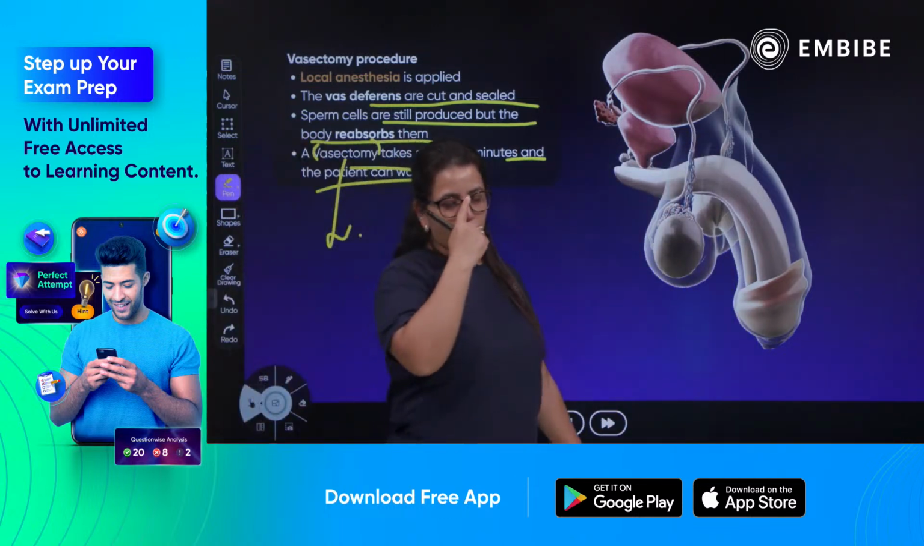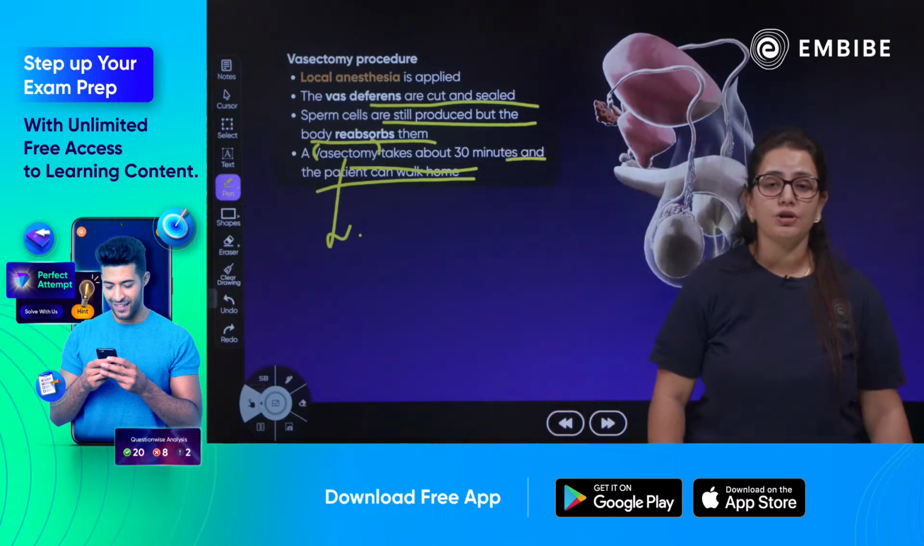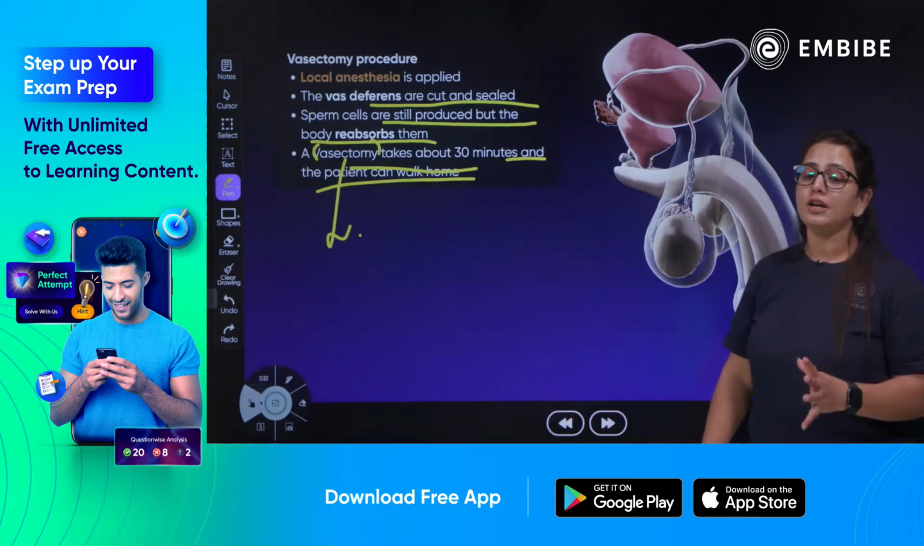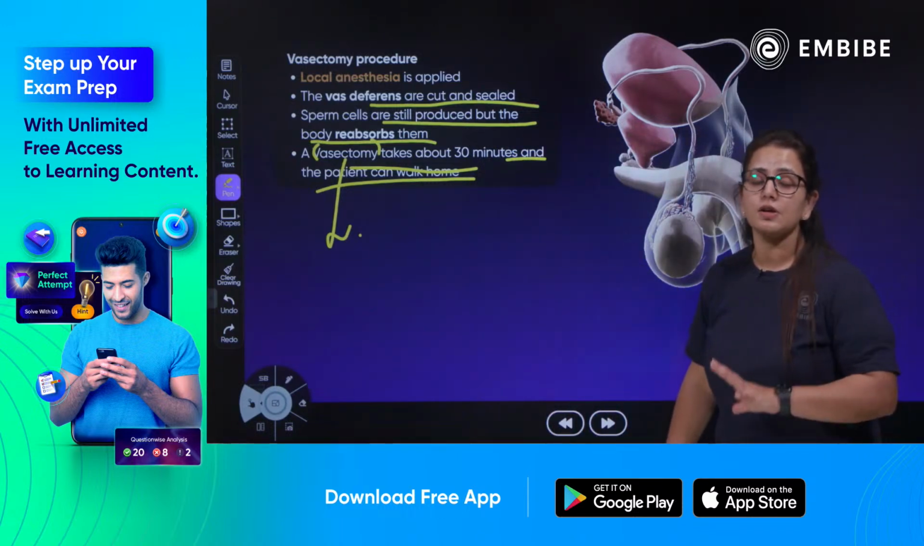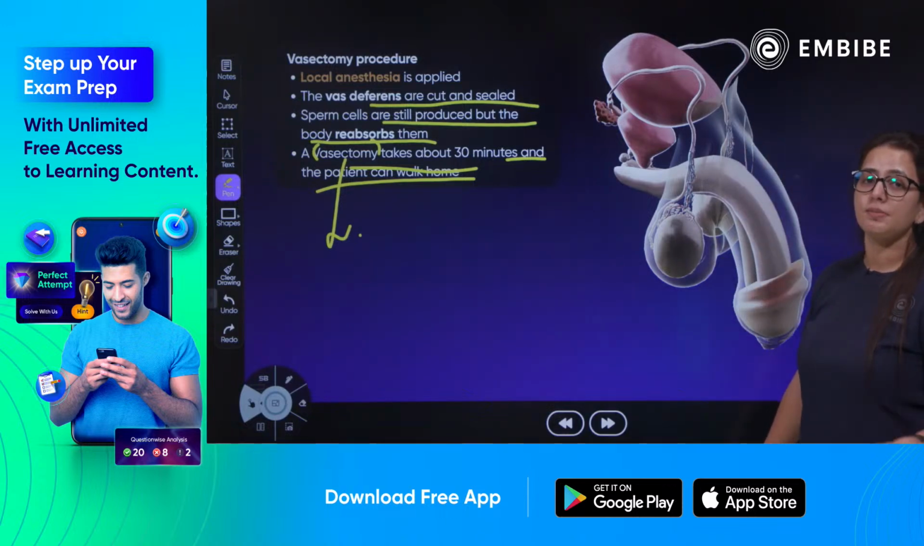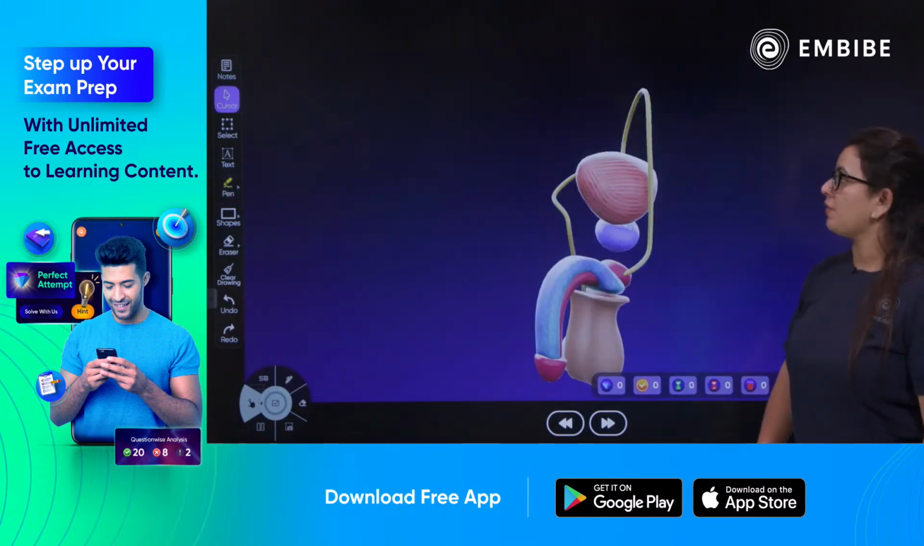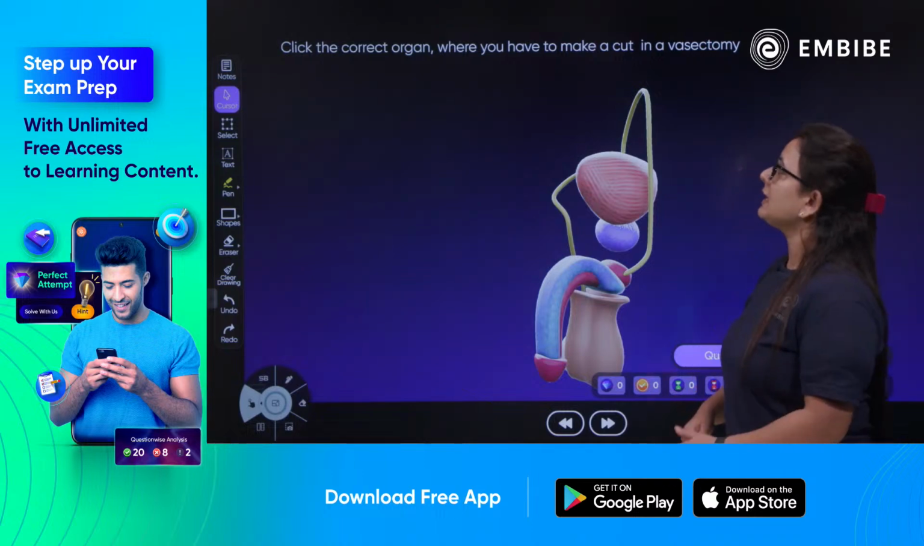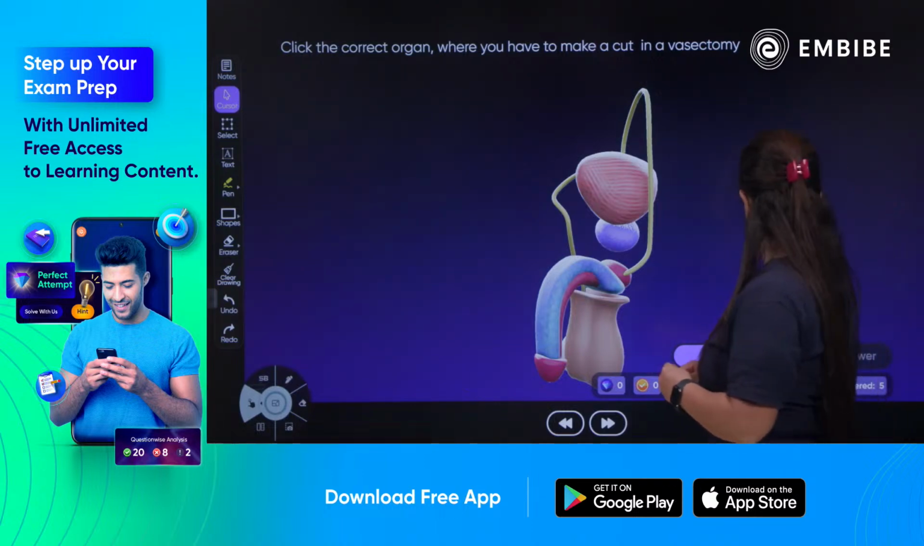Yes, this is the procedure of the vasectomy. This is the surgical procedure of contraception. Once again, this procedure will not be reversed. This is an irreversible procedure. As we move forward, next we have to select the organ which is cut in the vasectomy.